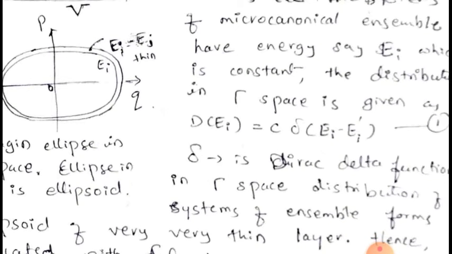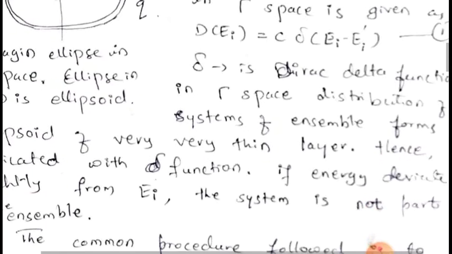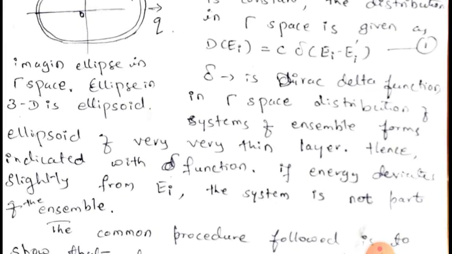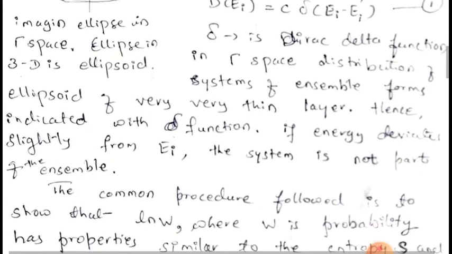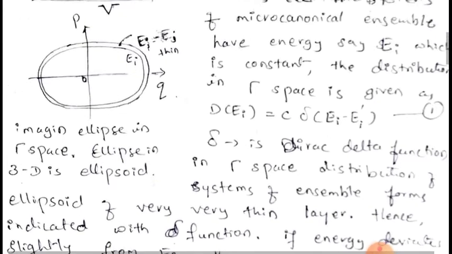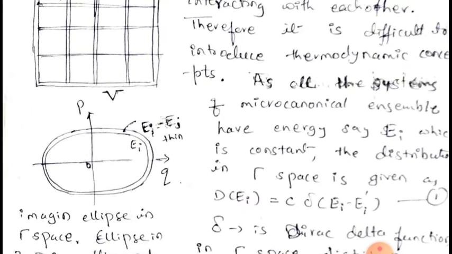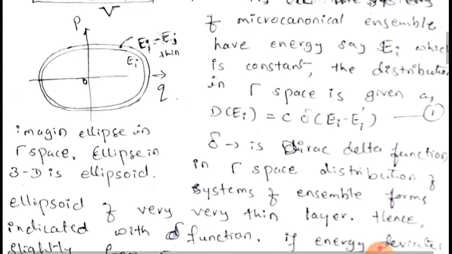That's why this Dirac delta function is used, and here C is a normalizing factor. This is how we represent a microcanonical ensemble pictorially and graphically.